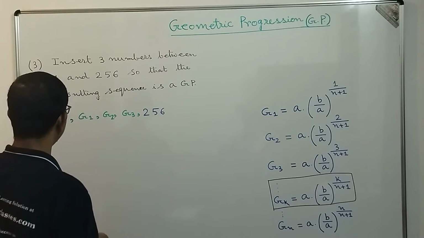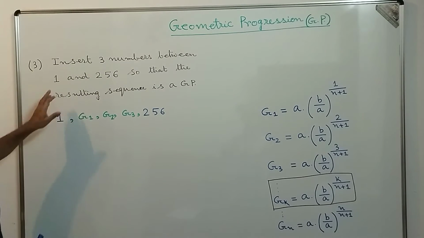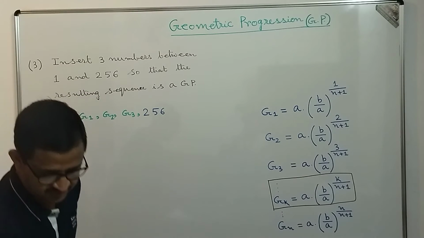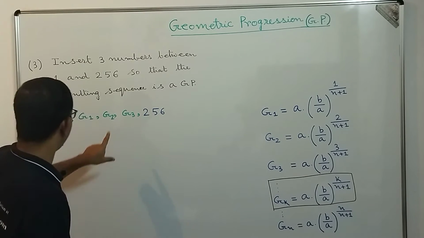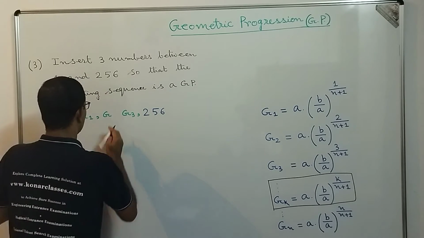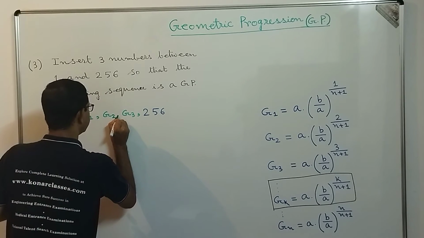The same question can be given as: insert three geometric means between 1 and 256. The same question can be given in that manner as well. So let me write these two properly. So how to proceed, dear students, here?